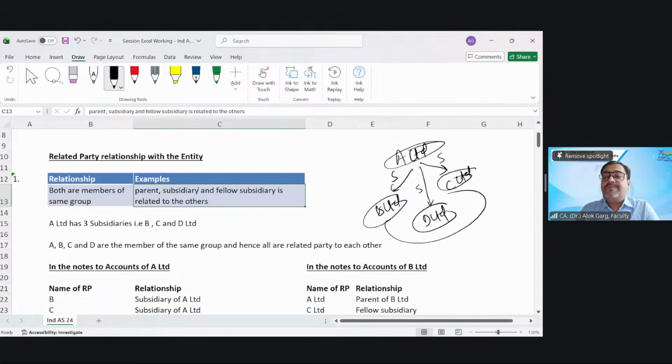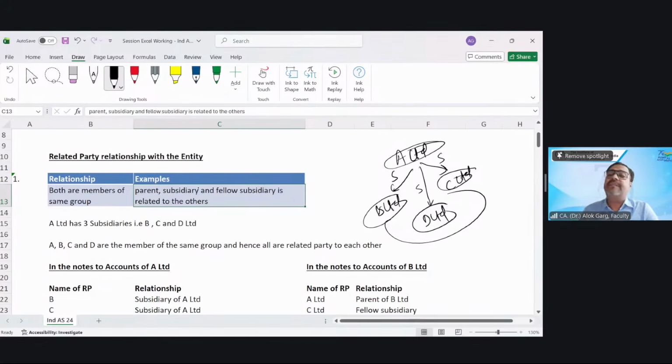For example, if Ram is the son of Dashrath, who is Dashrath? He is the father of Ram. So when Ram addresses Dashrath, he will say father of mine, my father, right? So A Limited is the parent company. What about C and D in the books of B? Fellow subsidiaries, like cousins or siblings, right? So, fellow subsidiary.